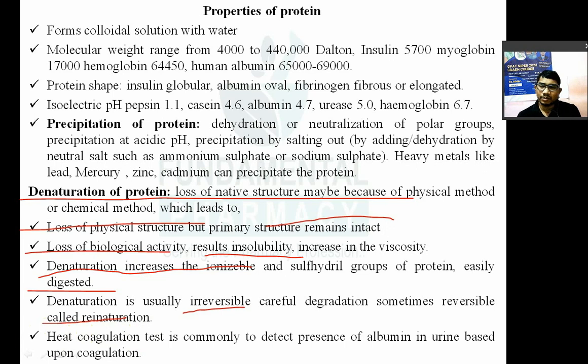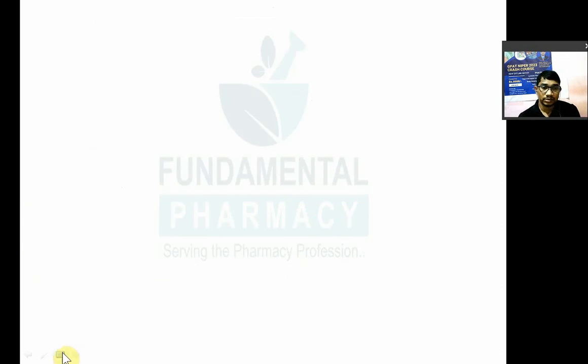To check whether there is albumin in your urine or not, it is simple: take the urine in a test tube and heat it a little over a burner. If there is turbidity, that means there is albumin in the urine. Now, if albumin is there, that means you are suffering from either nephritis or some kind of infection. So that is the influence if protein is found in the urine. Now next part we'll see.